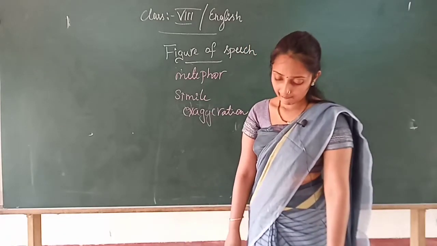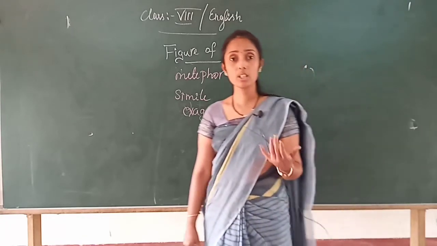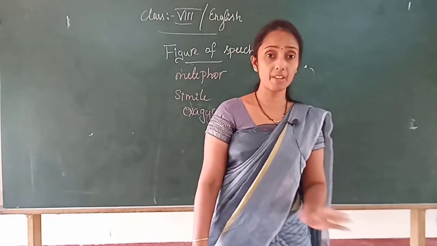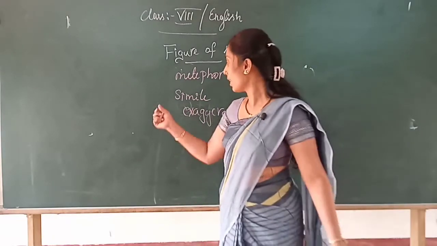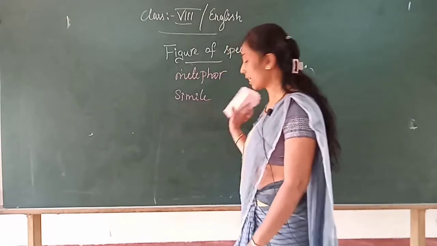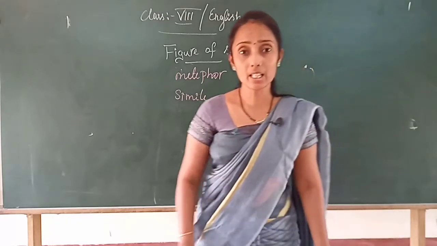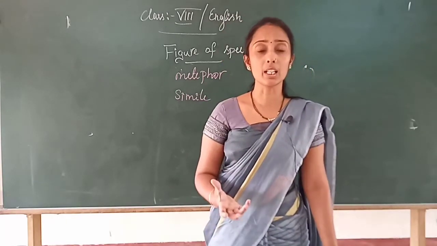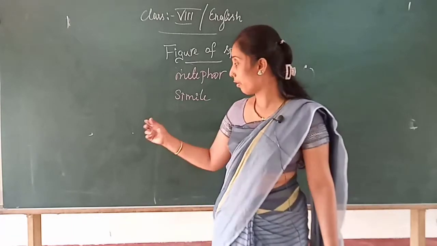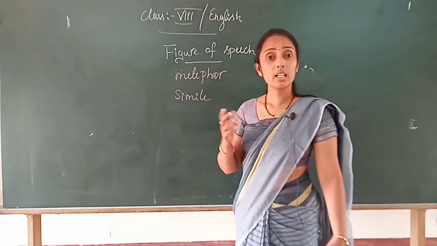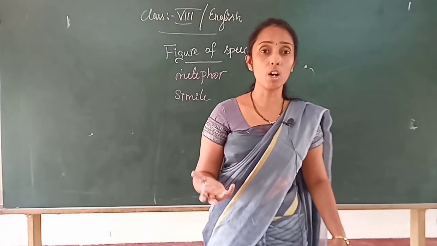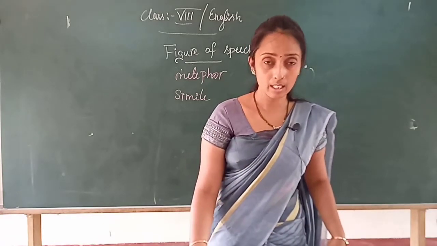So what definition you took, children? Now what is figure of speech according to your definition? So figure of speech is that one sentence you have took, right? You have took the one sentence and the sentence gives another meaning than what it has written. Clear? I will repeat once again. You have took the one sentence. That written sentence gives the meaning which has not written, or meaning is something else.